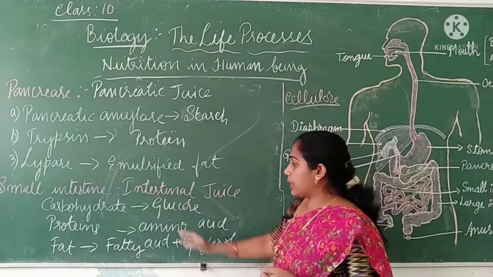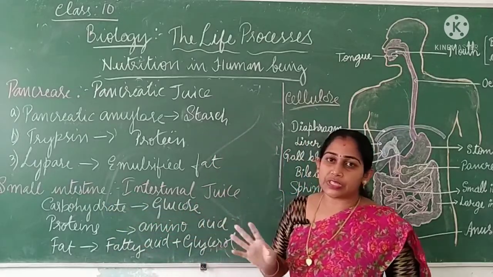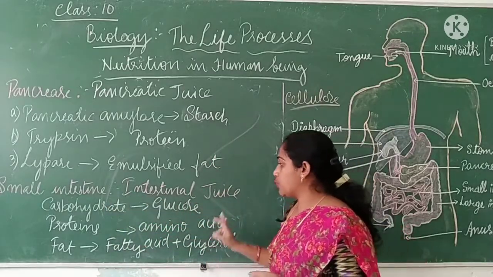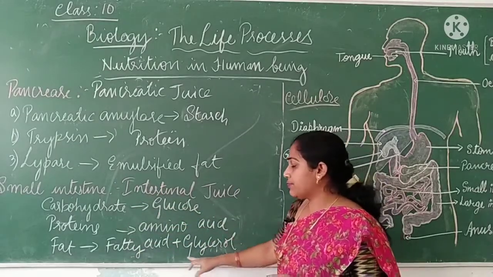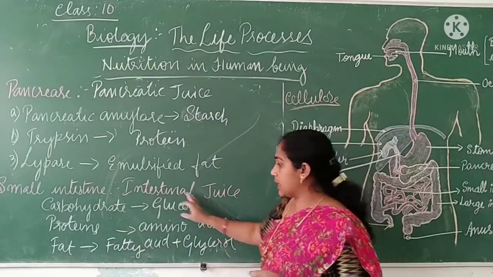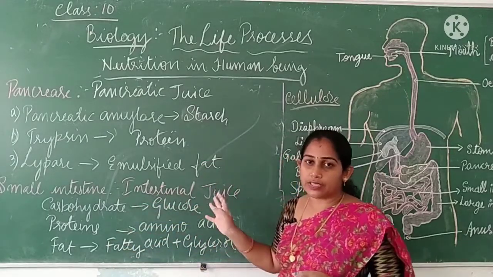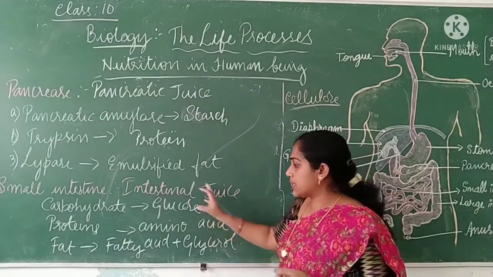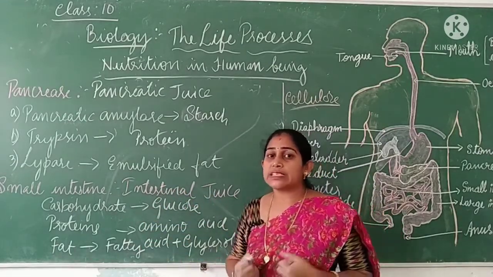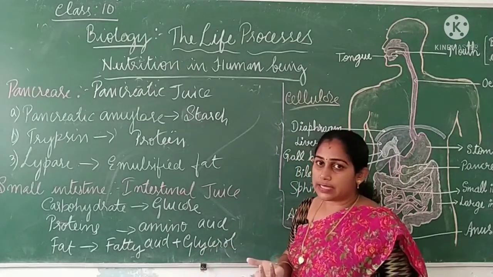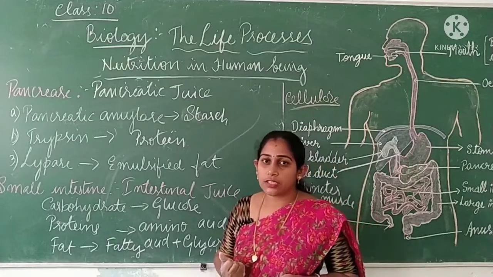So carbohydrate, protein and fat are completely digested where? Complete digestion is happening in the small intestine. What is the final product you are getting? Glucose, amino acids and fatty acids plus glycerol. Now these three components are the simplest form of the food which we have eaten, completely digested. These are smaller, simpler particles which can be easily absorbed into our blood. So how will it be absorbed? It will be absorbed by the walls of the small intestine.